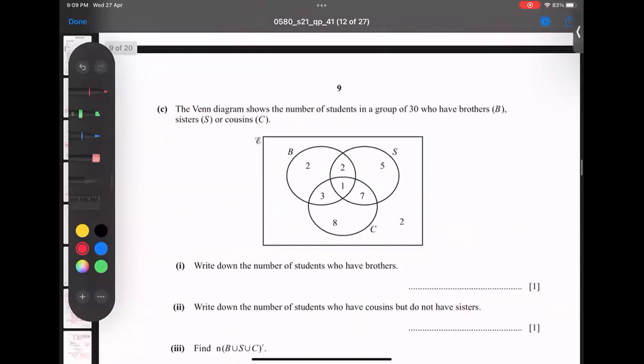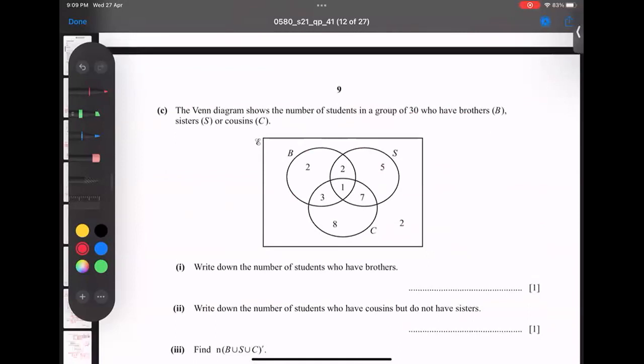So let's go for the next question, C part. In C part, he's asking here: the Venn diagram shows the number of students in a group of students. Make sure this number of students is very important. Whenever a number is mentioned, we always add them. We never count like 1, 2, 3, 4, 5. We always add.